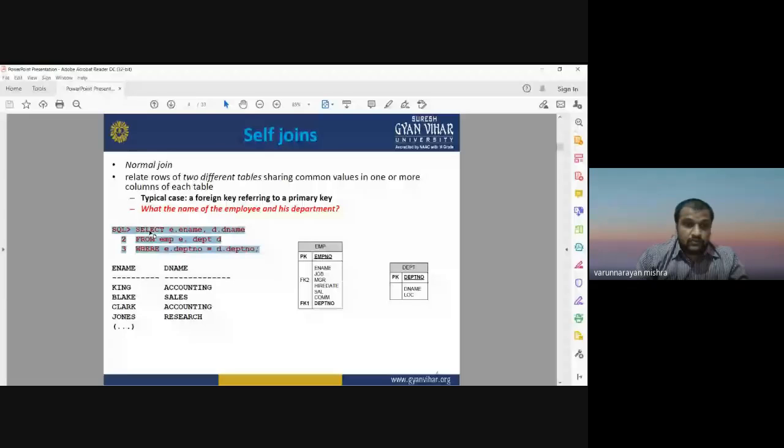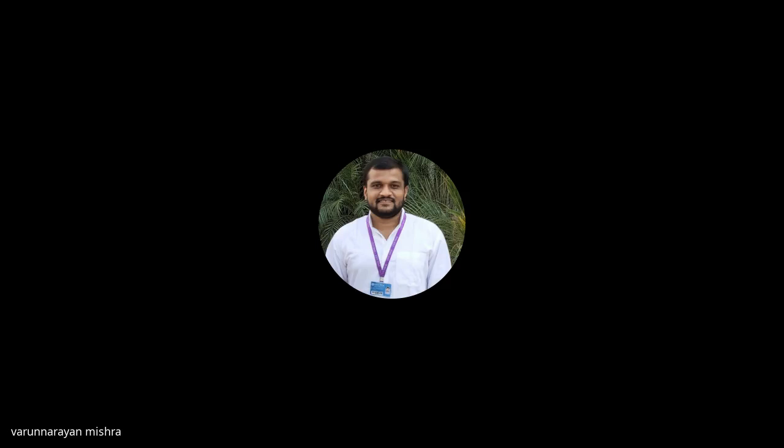So first you have to run the select command, which means from the table you are going to select the data: employee name, then department name. Then you will write the second line, from employee, department, where you have to put the condition: where department ID is equal to department ID. With the condition, the tables join on department.